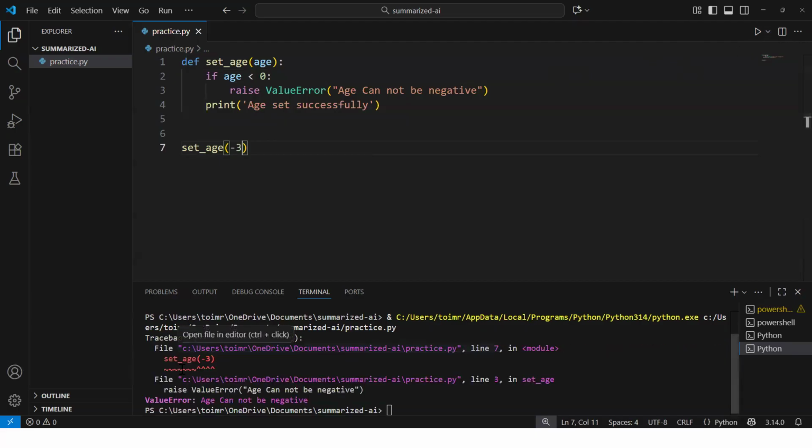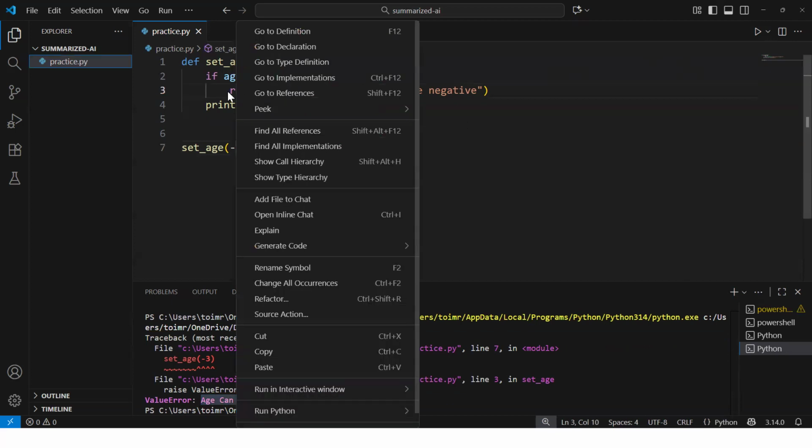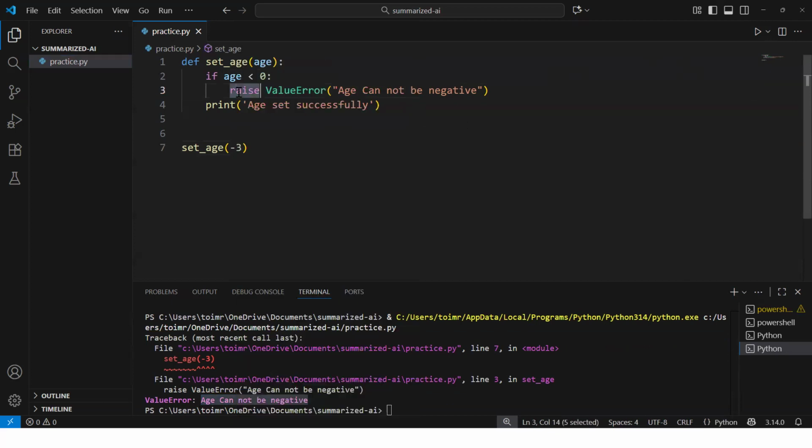Now you can see it threw an error, and the error it threw is age cannot be negative. So we used the raise keyword to raise an exception.